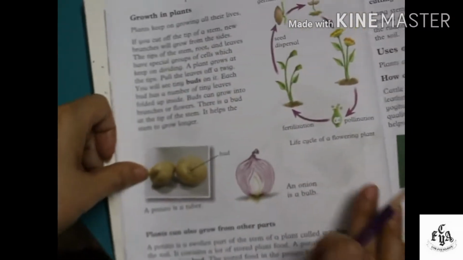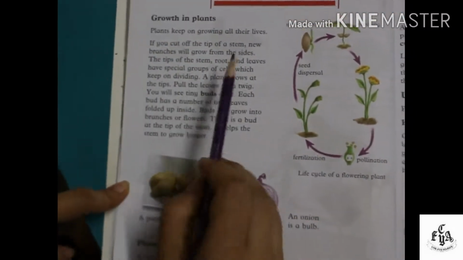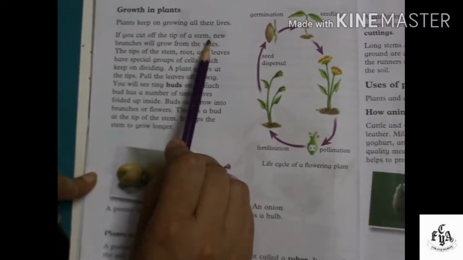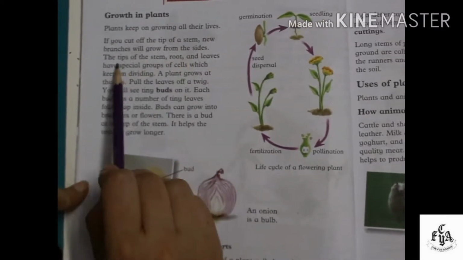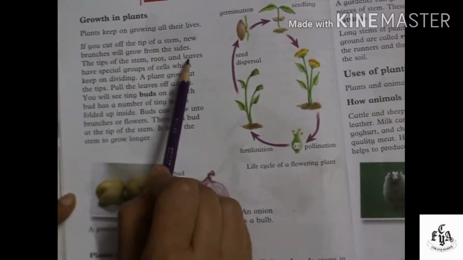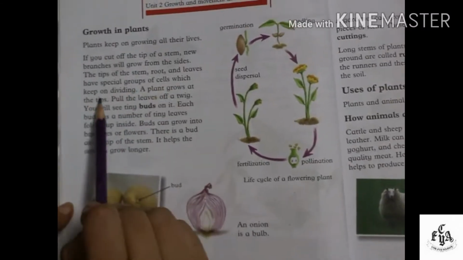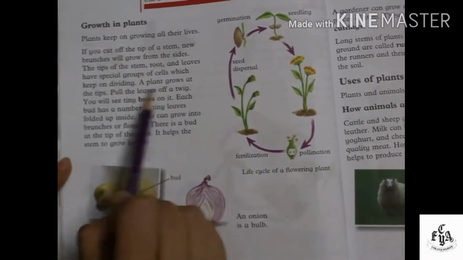Now growth in plants. Plants keep on growing all their lives. If you cut off the tip of a stem, new branches will grow from the sides. The tips of the stem, roots, and leaves have special groups of cells which keep on dividing. A plant grows at the tips.